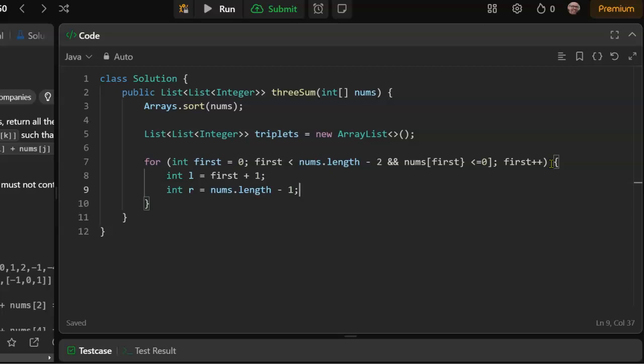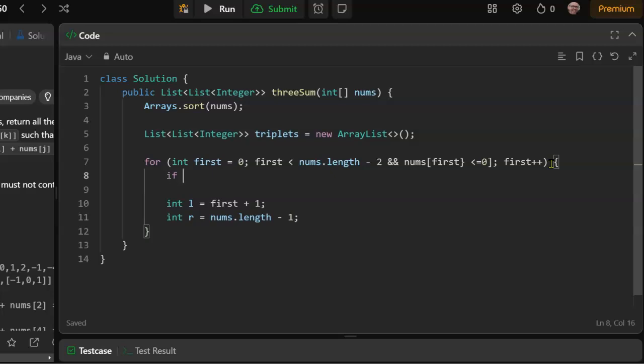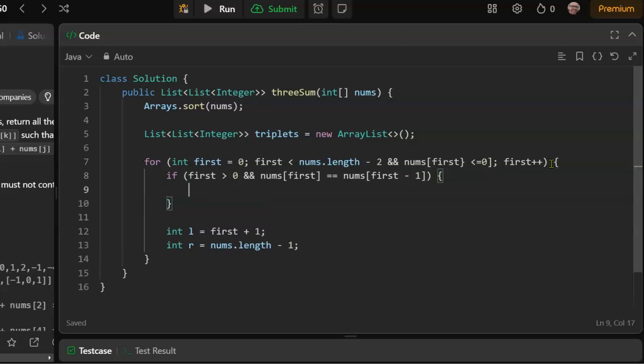Actually, we did this in the example, but what we want to do is, if first is greater than 0 and nums at first equals nums at first minus 1, in other words, it's the same number that we just used, then skip it, because otherwise we're possibly going to get duplicate triplets.